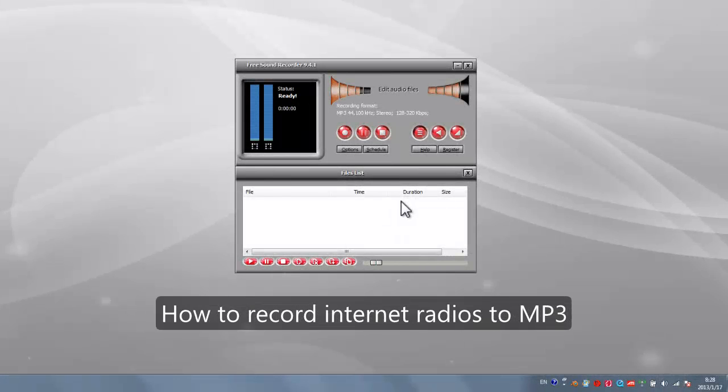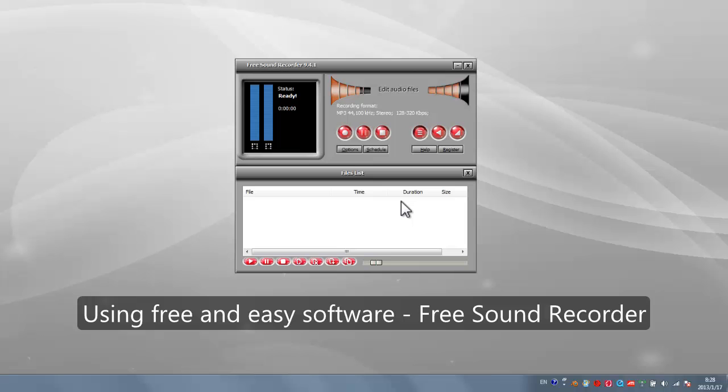This video will show you how to record internet radios to MP3 using free and easy software, Free Sound Recorder. Step 1. Adjust recording settings.